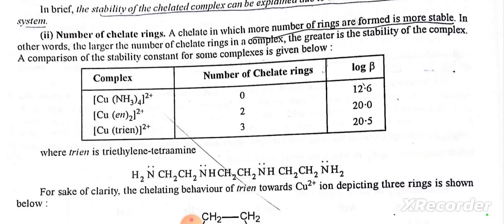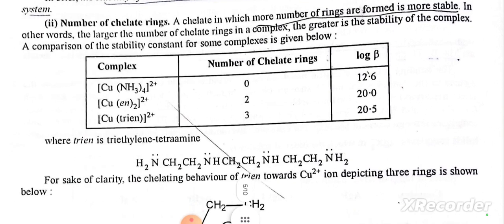Cu(NH3)4 2+, number of chelating rings 0, log beta value 12.6. Cu(en)2 2+, number of chelate rings 2, log beta value 20. Complex Cu(trien) 2+, number of chelate rings 3, log beta value 20.5. Where